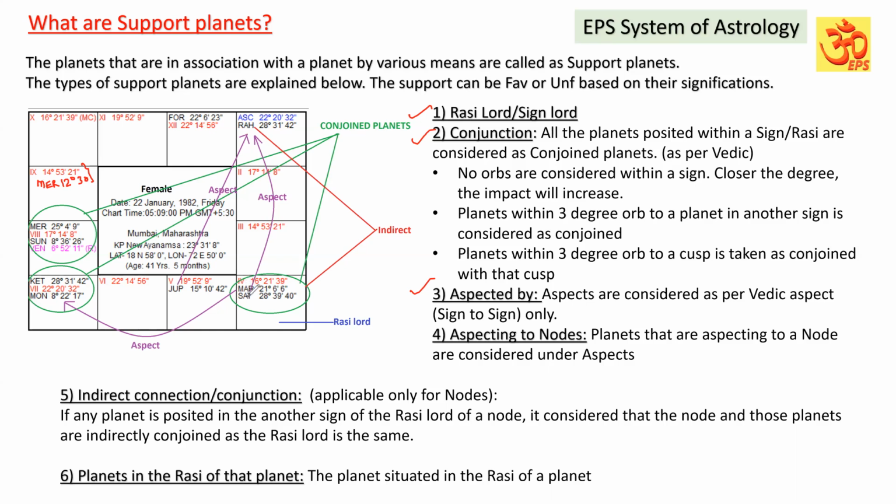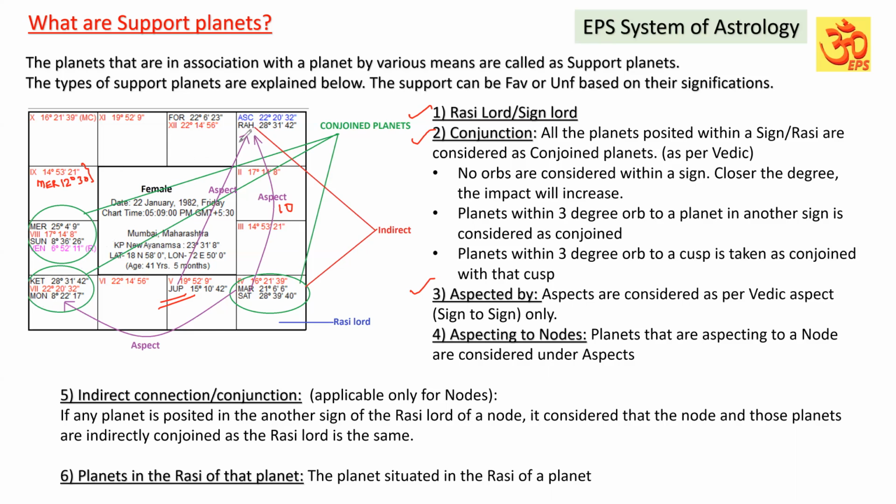And you can see Saturn is aspecting the Gemini sign wherein Rahu is present. So Rahu is aspected by Saturn by 10th aspect. Similarly, Jupiter, where is Jupiter? Jupiter here in the sign of Libra is aspecting Rahu by 9th aspect. Sign to sign aspect only is considered.